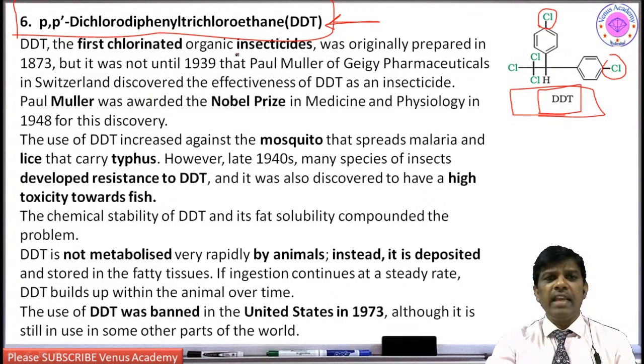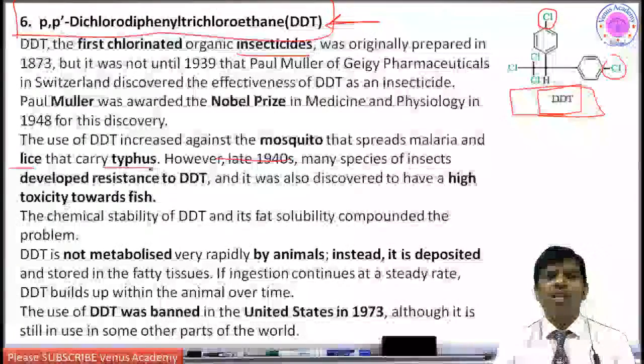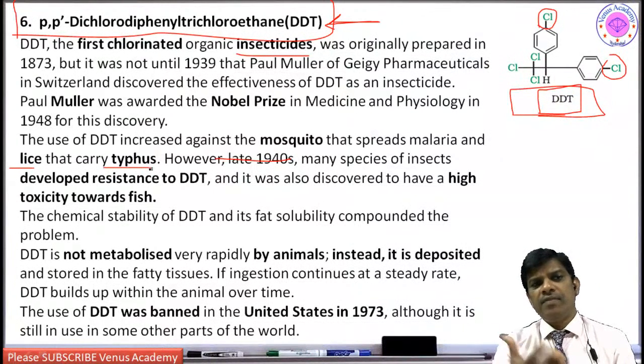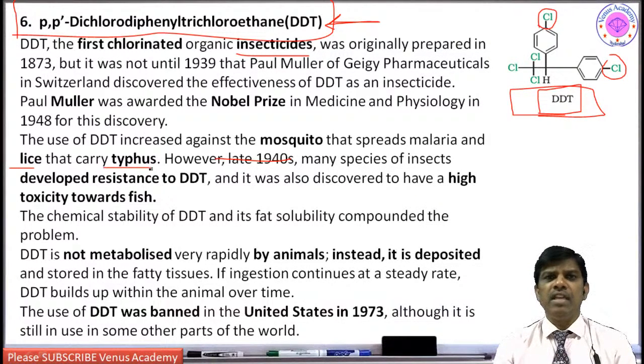It is commonly used as an insecticide, where it kills or repels mosquitoes and lice that carry typhus. Typhoid fever during the Second World War was a pandemic, like what is happening nowadays with corona. During the 1950s, malaria and typhoid killed a lot of people.